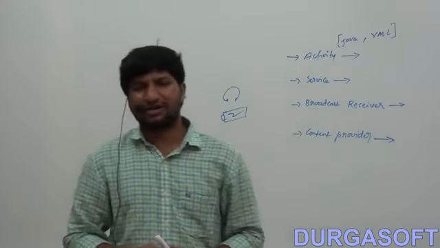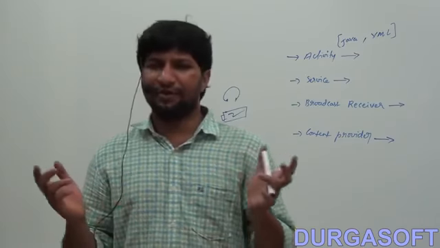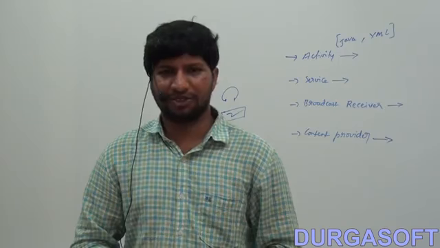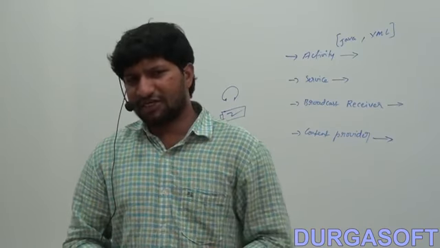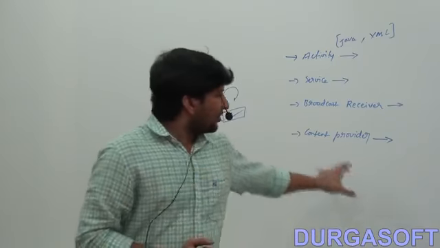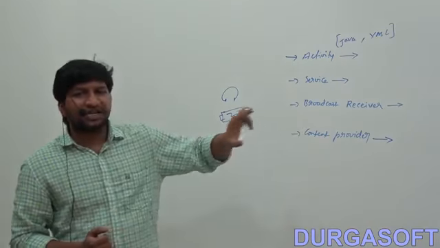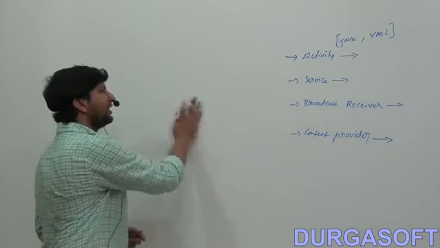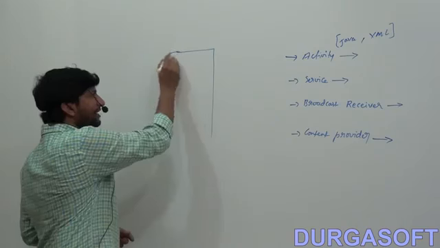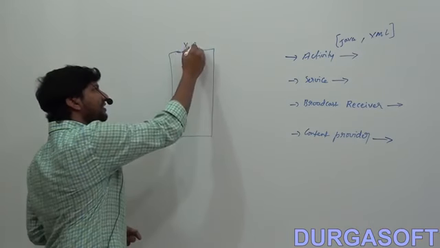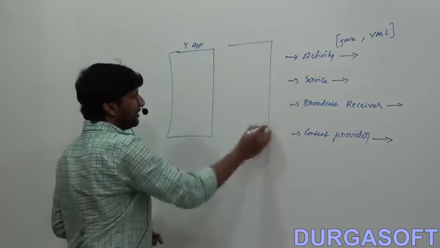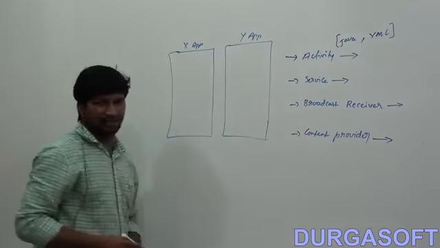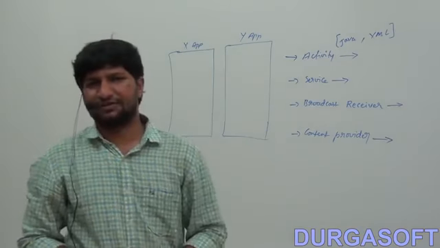Content provider is used to share the data between multiple applications. So why do you need to share the data? In Android you cannot share the data between two applications. Let us take two applications in my device. One is X application, another one is Y application.